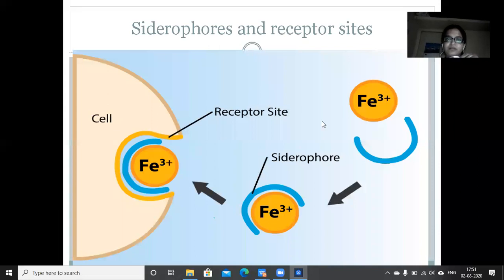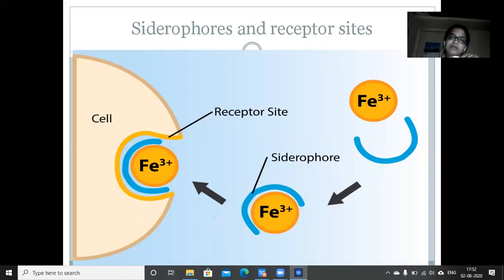So in this diagram, you can see this is the cell. First, these are the siderophores, which are actually produced by the cell itself. They are released into the surrounding exterior of the cell. Then these siderophores will bind to the iron, that is Fe3+. This is the complex of iron and siderophore, and these complexes will bind to the receptor site.